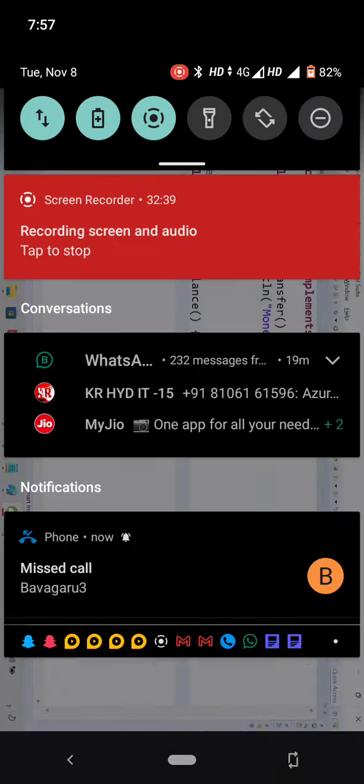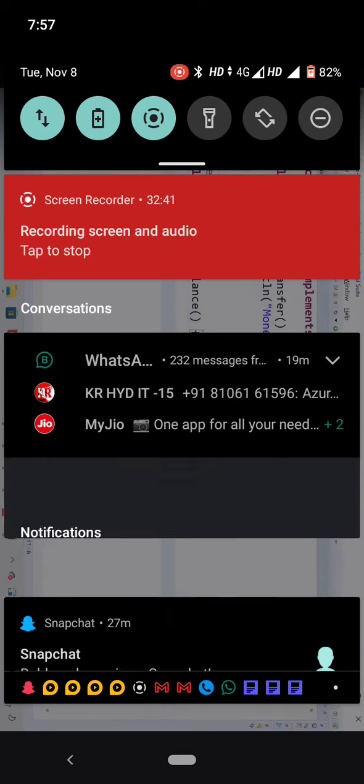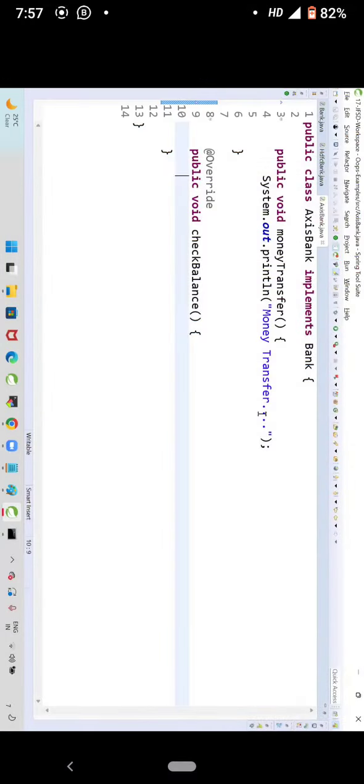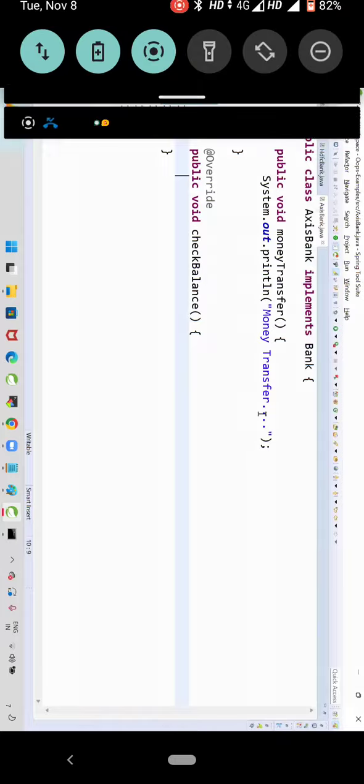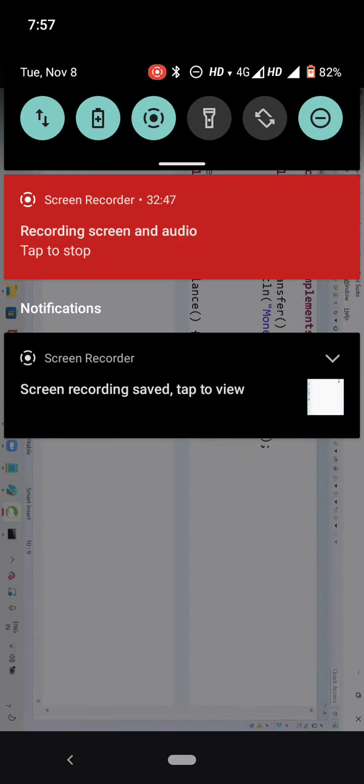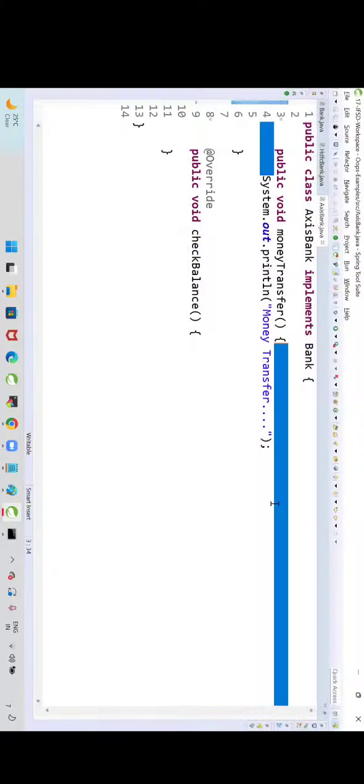Yes, after these two methods you are overriding, you can write your own methods also. It's up to you. Those are the rules you need to follow. Those two are mandatory. After that, writing your own method is optional. System.out.println money transfer. System.out.println, here I am writing check balance.